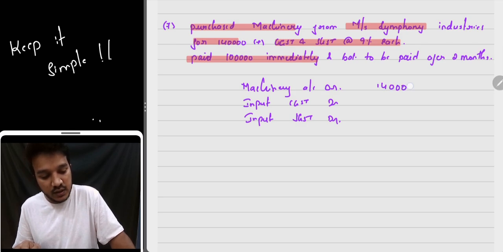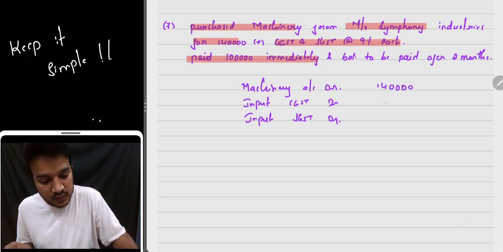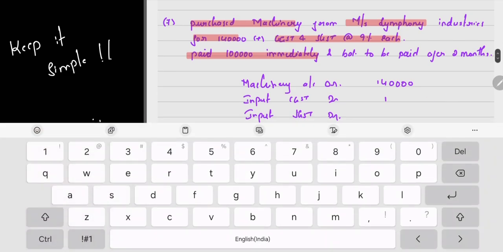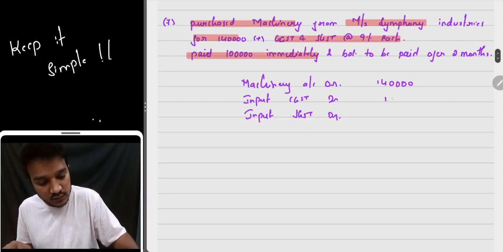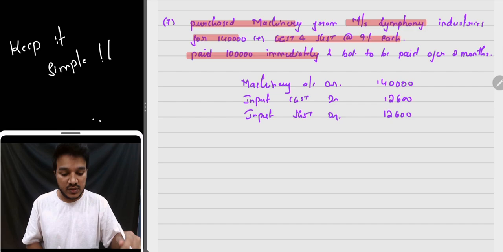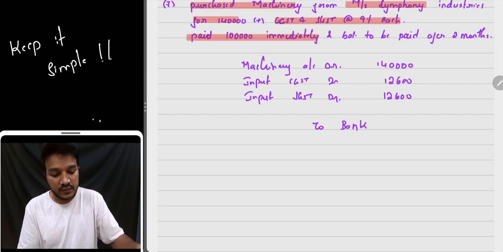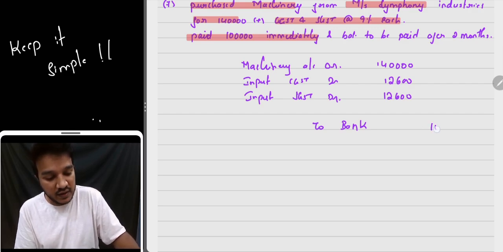So what is the cost of the machinery? 1,40,000 rupees. On this you have paid 9%, 12,600, and then again another 12,600 you have paid at the time of purchasing the machinery. Now how much did you pay? Did you pay the entire amount? Your bank balance will come down, right? That's the reason you're crediting your bank. So you paid only 1 lakh.